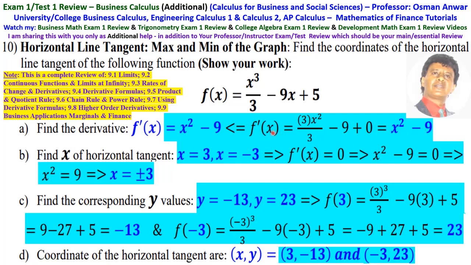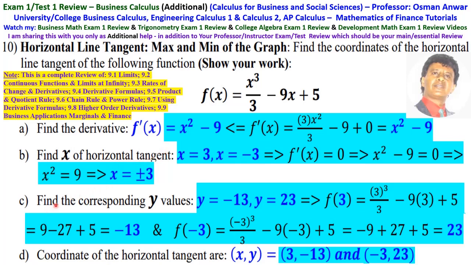So that's the derivative. Then to find x of the horizontal tangent, set the derivative equal to 0. That is x squared minus 9 equal to 0. That is x squared equals 9. That is x equals plus or minus 3. So at plus or minus 3 you have a horizontal tangent.